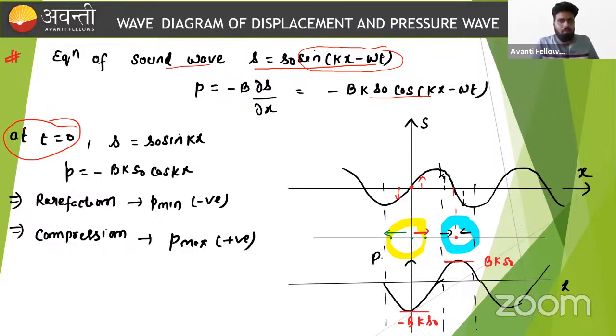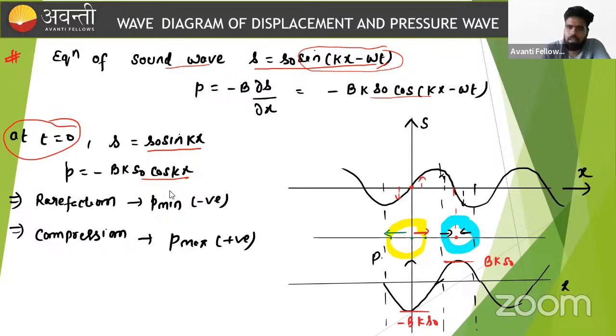What is the meaning of this? If we fix the time, then we want to analyze the position of the sound wave. The sound wave is moving in such a way. So if we put t equal to 0 here, the equation of the displacement wave is like this and the pressure wave is like this. This is nothing but the graph of sine theta. Here we can say at x equal to 0, displacement equal to 0, and at x equal to pi by 2, the displacement will become maximum.